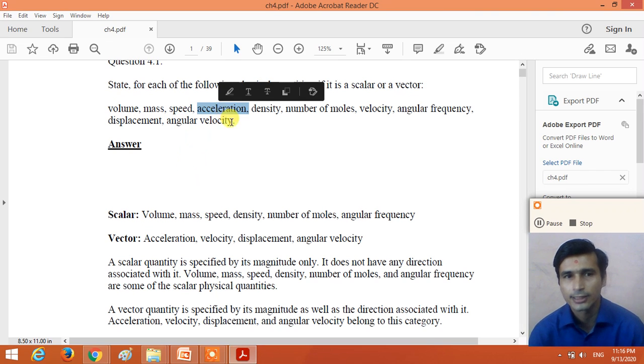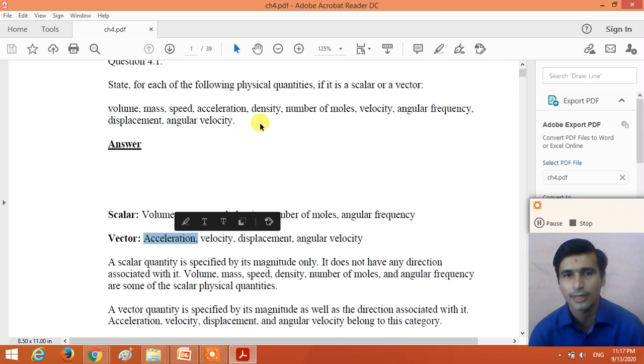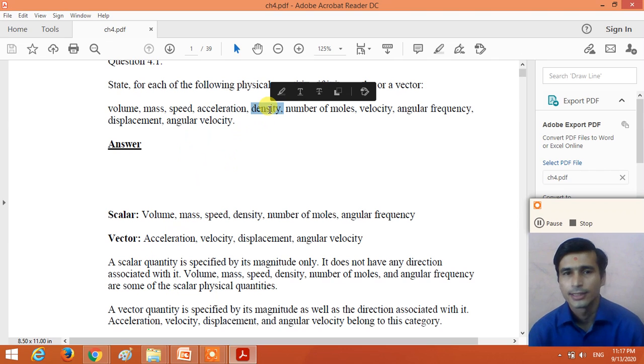Acceleration. So to represent the acceleration, we require the magnitude as well as the direction. So here the acceleration is a vector quantity, right? So we put the acceleration in the vector quantity. Density. Density is a scalar quantity, right?